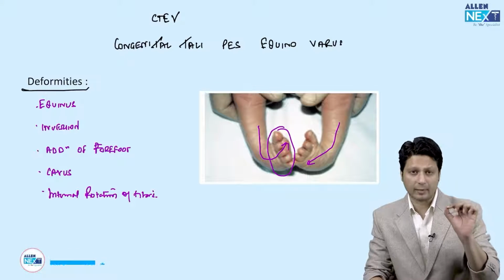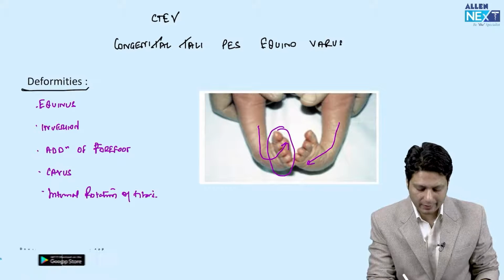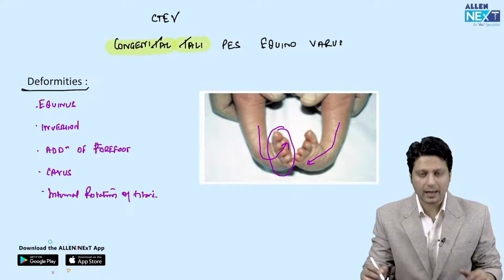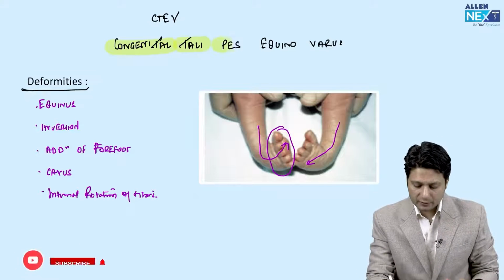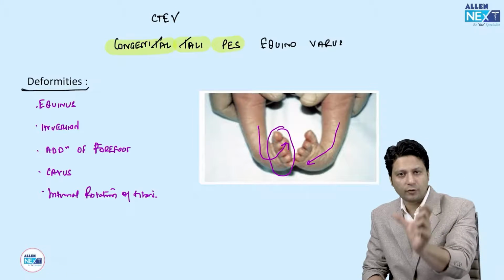So one, you should know about the deformities, and these same deformities are responsible for the naming. Congenital means since birth, talus means ankle joint, pes means foot. So congenitally the ankle and foot are abnormal.